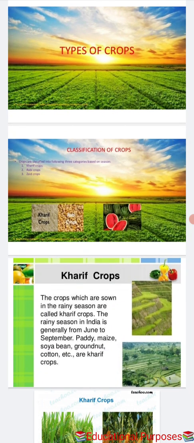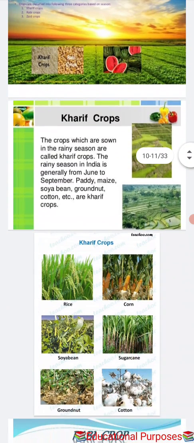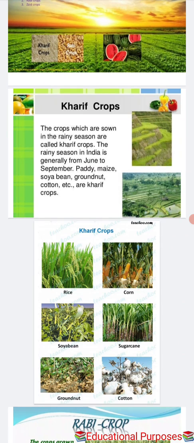The rainy season in India is generally from June to September. Examples are paddy, maize, soybean, groundnut, cotton, etc. These are all examples of kharif crops. Now some more extra examples of kharif crops we will see: rice, corn, soybean, sugarcane, groundnut, coconut and cotton. These are some extra examples of the kharif crops.